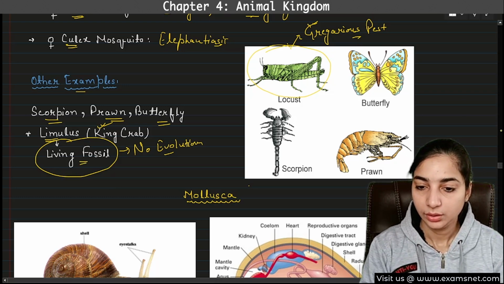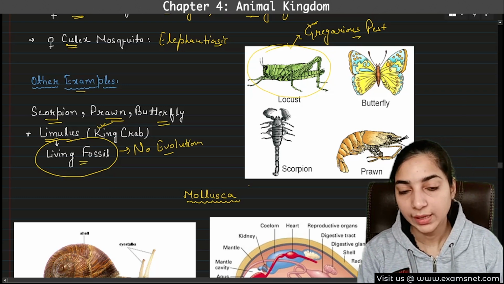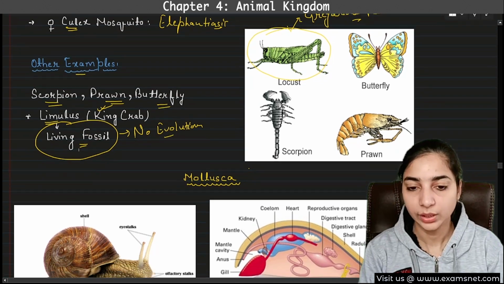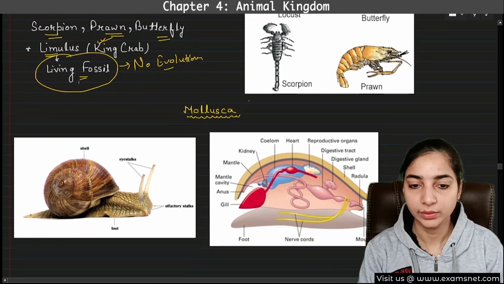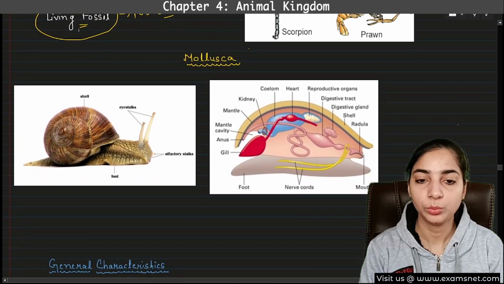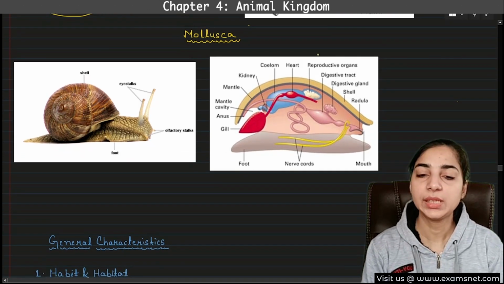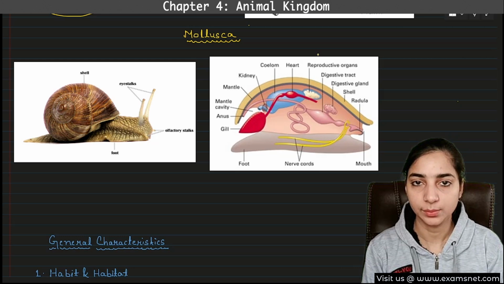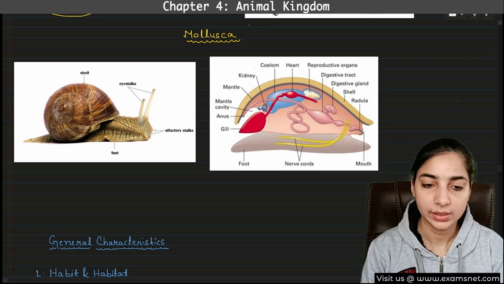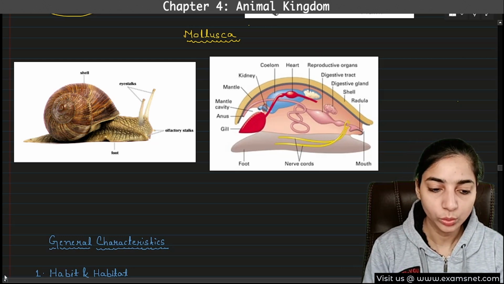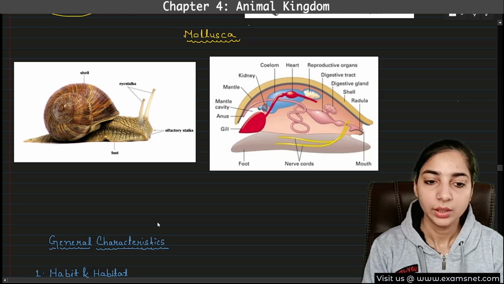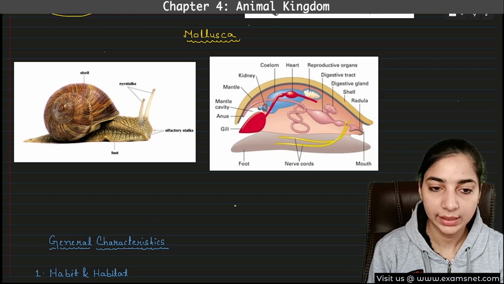Now, let's move to the next phylum, that is Mollusca. We are done with the Arthropoda. Everything is discussed already. Now we come to the Mollusca. These are known as soft-bodied animals. They have very soft bodies. Now here we have two pictures. Have a look. The first picture you can see, this is a snail.